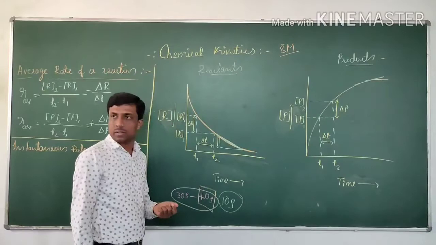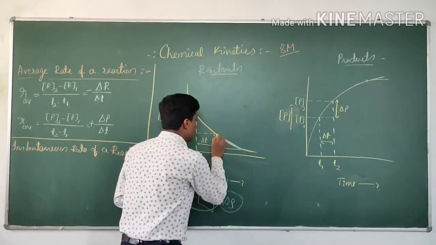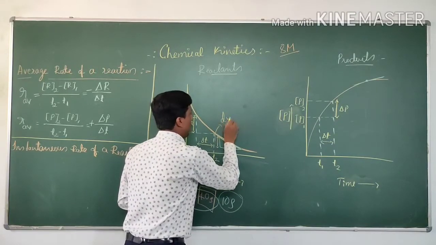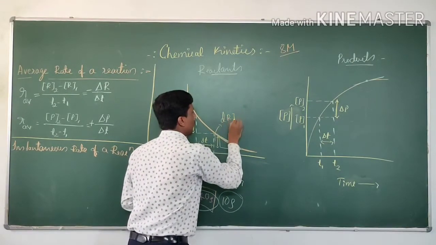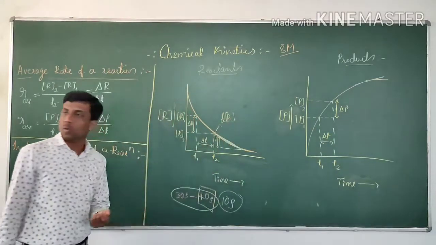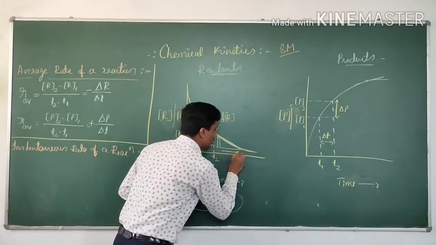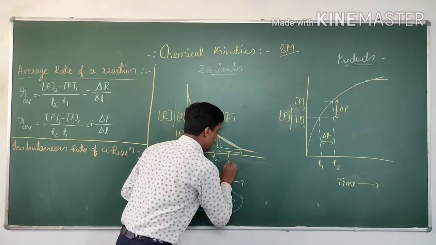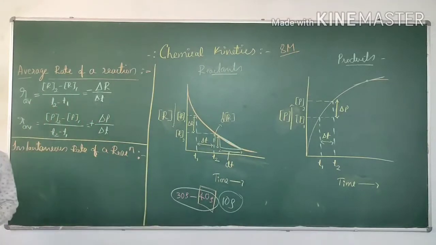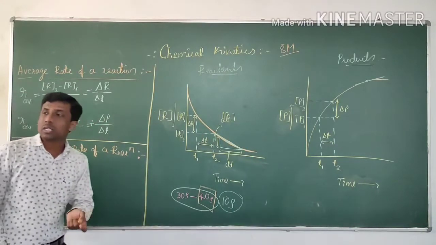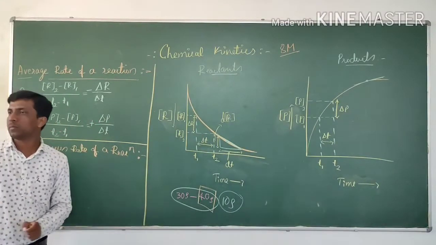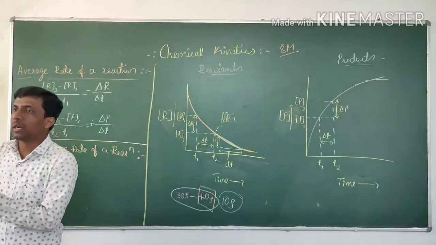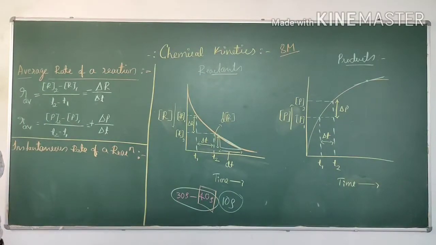This difference is called as what? dy or dr. Okay, this difference is called as what? This difference is called as dt. What is dt? It is a change in a small interval of time. What is dr? Change in the molar concentration of the reactant at a small interval of time.